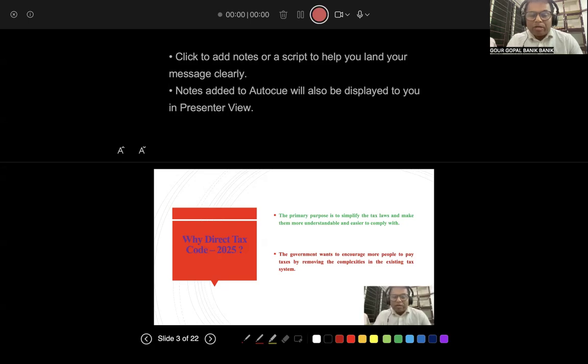The primary purpose of why it is necessary is to simplify the tax laws and make them more understandable and easier to comply with. That's the most important thing. It's not that people don't want to pay tax. There are many people who want to pay tax, but the system is so complex that they cannot comply. So it is necessary that the system should be simple. For that purpose, the Direct Tax Code 2025 is proposed to be introduced. The government wants to encourage more people to pay taxes by removing the complexities in the existing tax system.